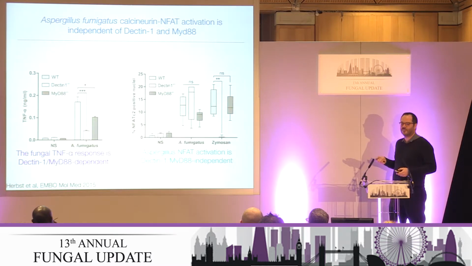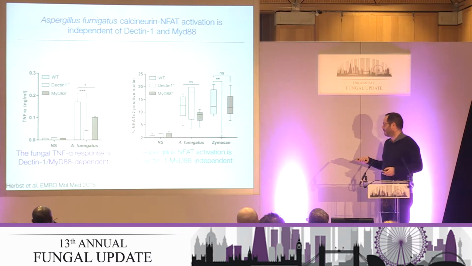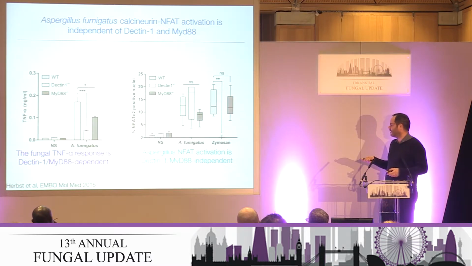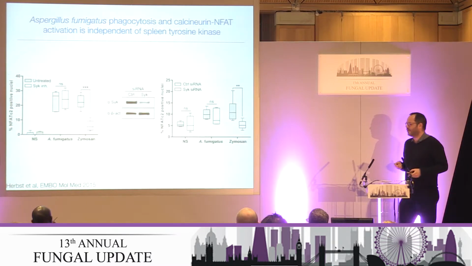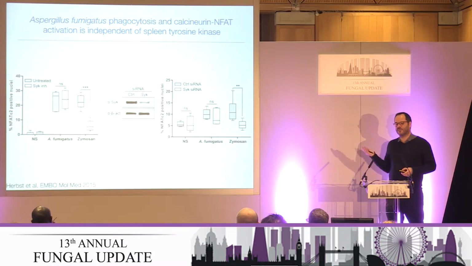Whereas for zymosan, which is basically Candida or yeast, that pathway is important. So the zymosan activating calcineurin NFAT pathway is Dectin-1 and MyD88 dependent, but for Aspergillus it seems to be a different pathway. We then went on to look at spleen tyrosine kinase, which is a tyrosine kinase downstream of about 95% of the C-type lectins.